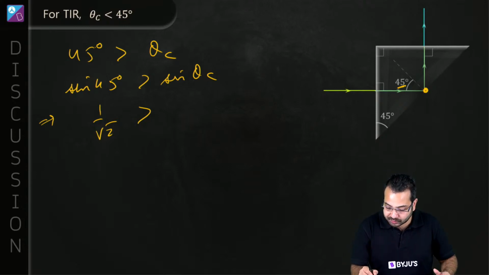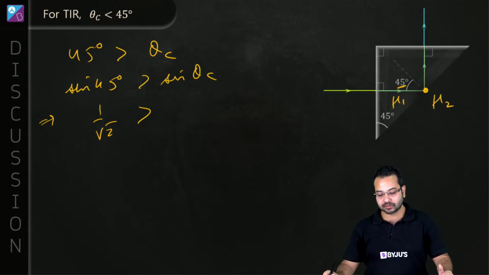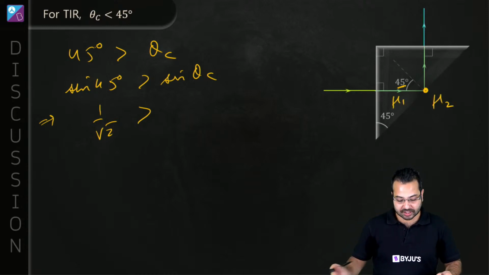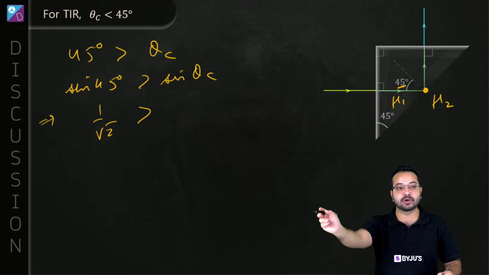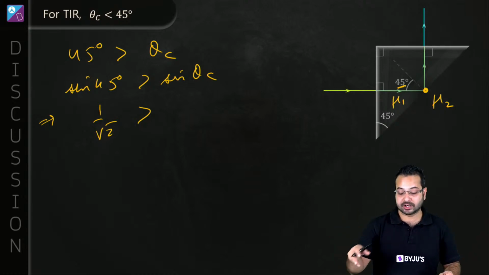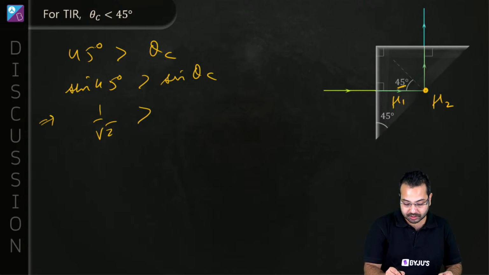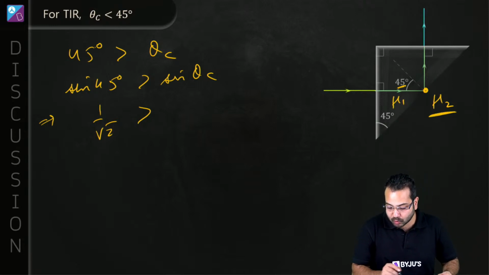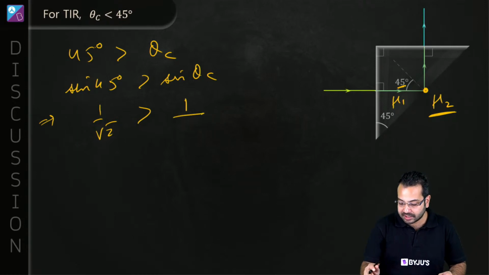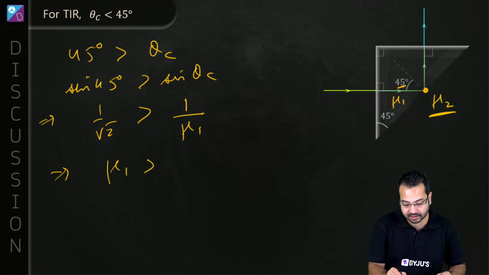Okay, so this medium is going to be mu1, this medium is going to be mu2, correct? Okay, so sine theta c is going to be equal to mu2 upon mu1. What is mu2? Mu2 is air, so this becomes 1 divided by mu1, which we need to find out. So this becomes mu1 greater than root 2.